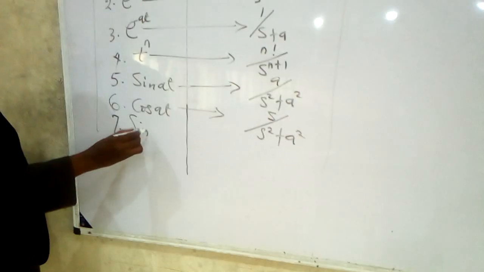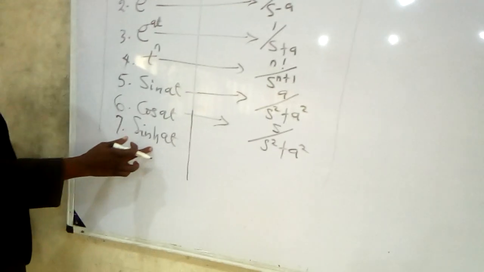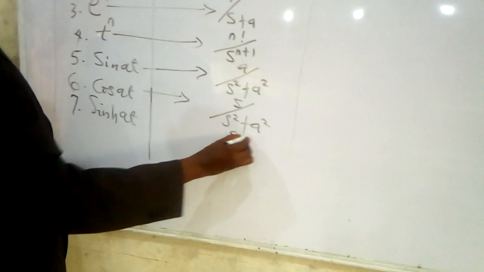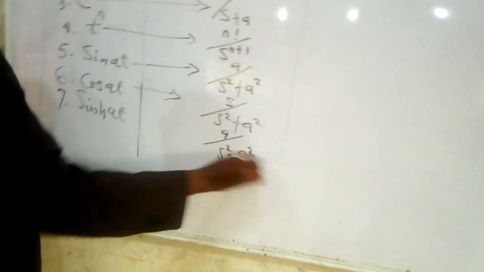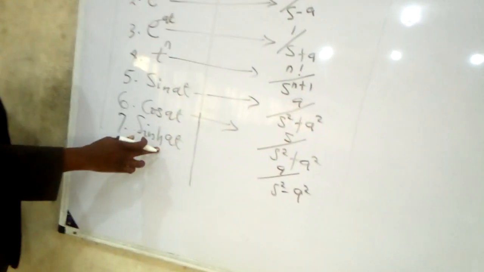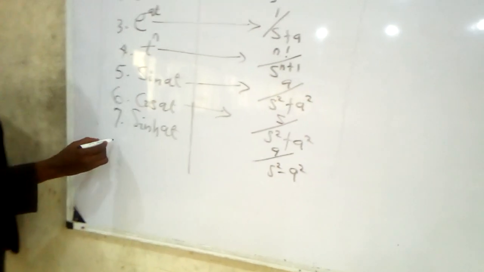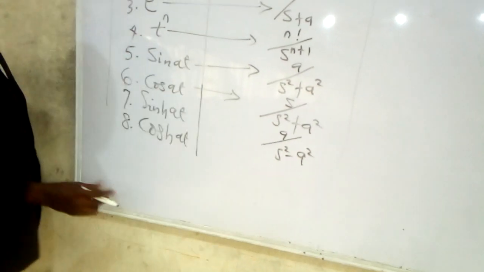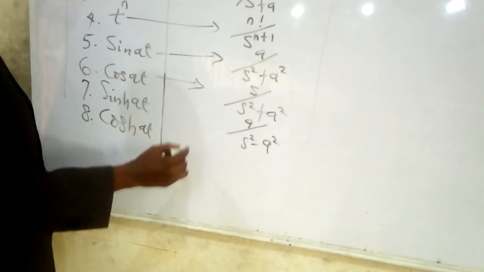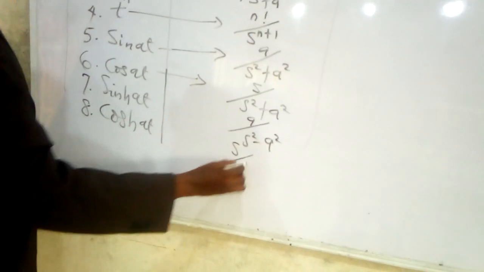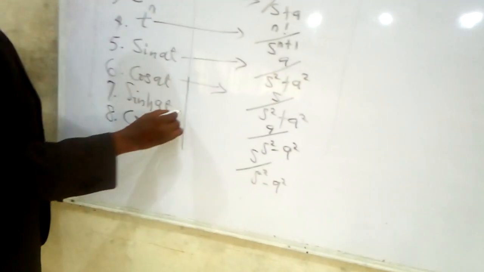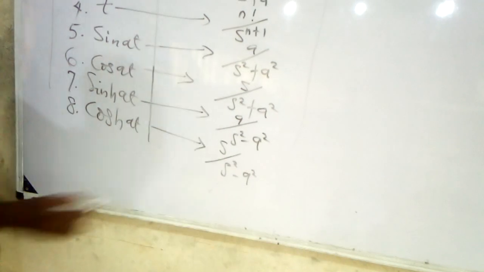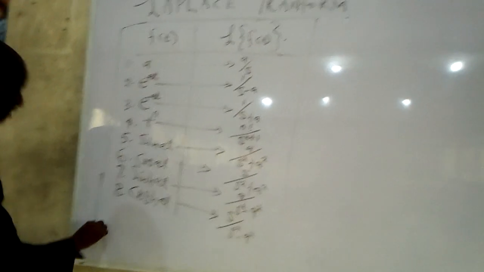Now also, the Laplace of hyperbolic sine, sinh at, is equal to a over s squared minus a squared. That is for the Laplace of hyperbolic sine. Now, number 8 of this, we have cosh at. The Laplace of cosh at is giving us s over s squared minus a squared. These are proofs and deductions from this. This is the general Laplace table, at least the simplified version.